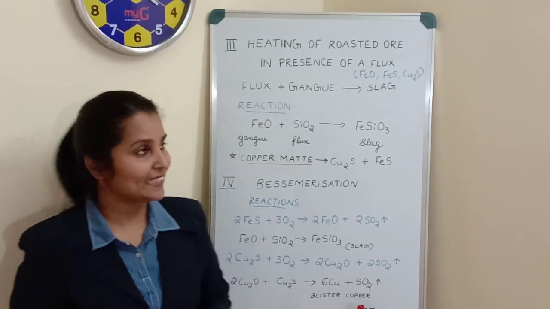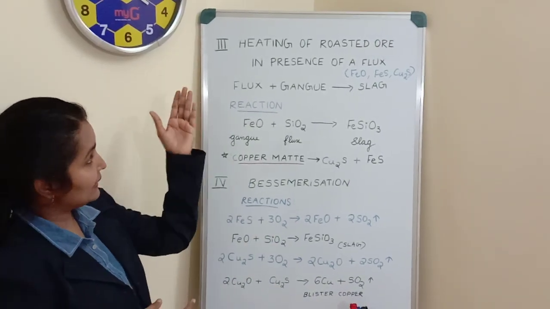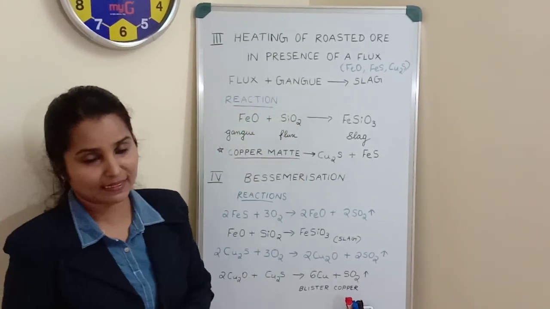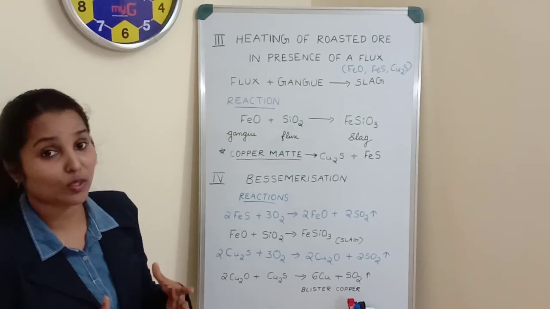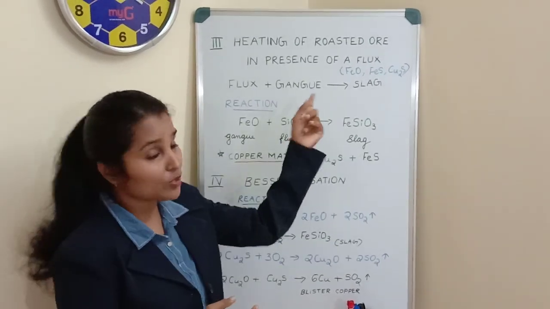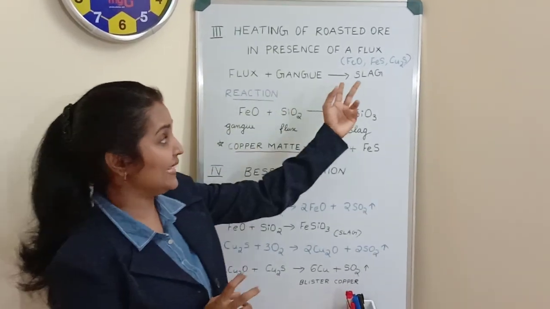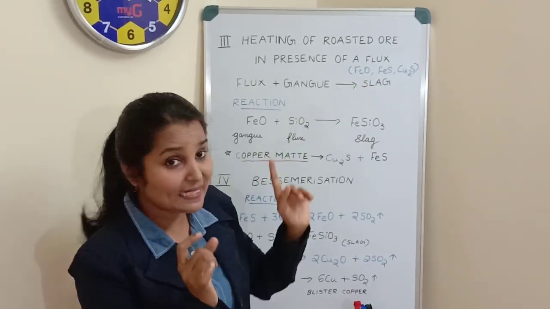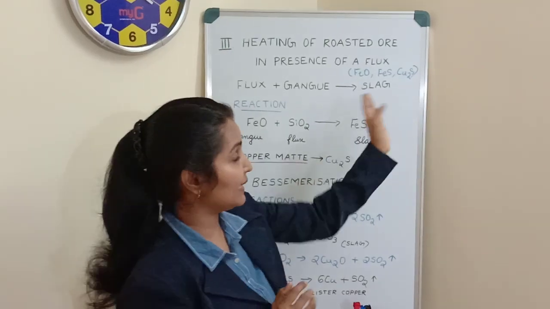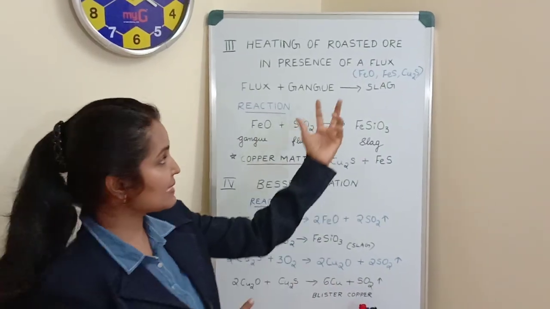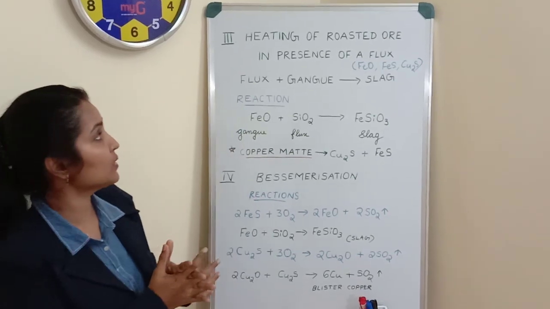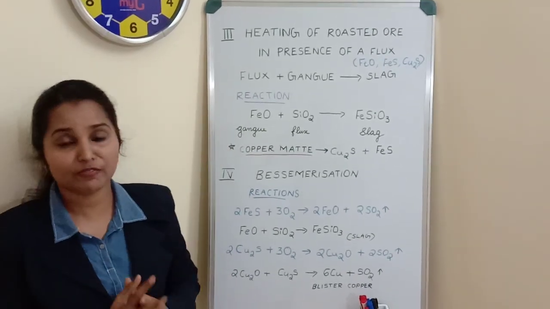Now coming to the third step. Third step is heating of roasted ore in the presence of a flux. So we already have the roasted ore, containing mainly 3 components. One is ferrous oxide, a little amount of ferrous sulfide, and then cuprous sulfide. These are the entities contained in the roasted ore. That roasted ore we are heating in the presence of a flux.